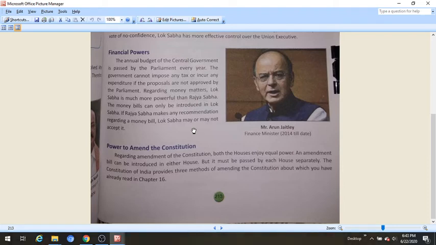Regarding amendment of the constitution, both the houses enjoy equal power. Means if there is a matter of constitutional amendment, both Lok Sabha and Rajya Sabha have equal power. An amendment bill can be introduced in either house, whether it is Lok Sabha or Rajya Sabha, but it must be passed by each house separately. Both the houses separately should pass it. The Constitution of India provides three methods of amending the Constitution, about which you have already seen in chapter 16, where we saw the procedures to amend the Constitution.